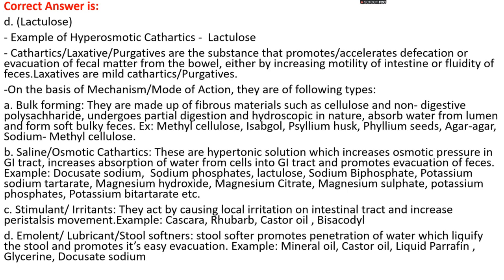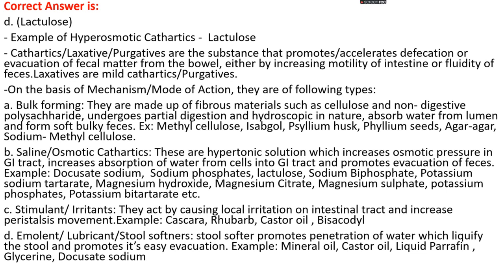Second is saline or osmotic cathartics. These are hypertonic solutions which increase osmotic pressure in the GI tract and increase absorption of water from cells into the GI tract and promote evacuation of feces. Examples of saline and osmotic cathartics include docusate sodium, sodium phosphate, lactulose, sodium biphosphate, potassium sodium tartrate, magnesium hydroxide, magnesium citrate, magnesium sulfate, potassium phosphate, potassium bitartrate, etc.